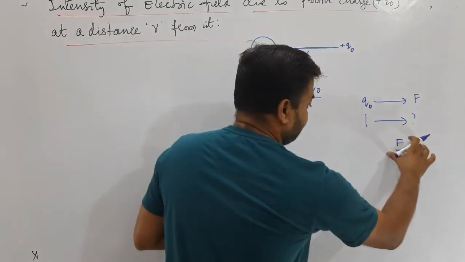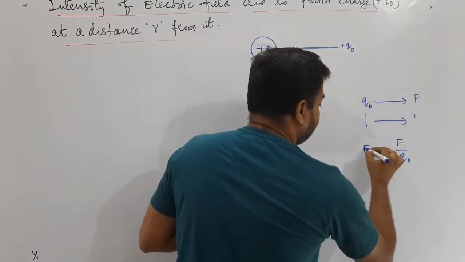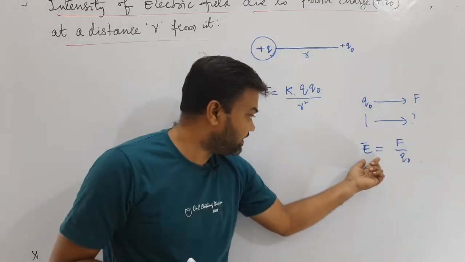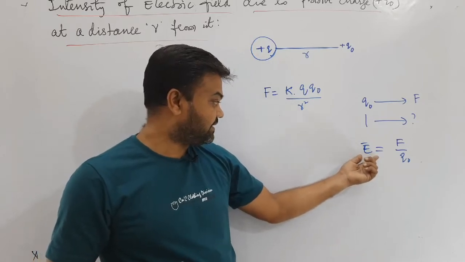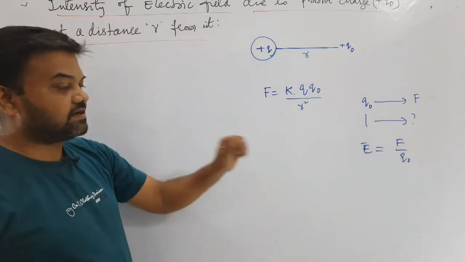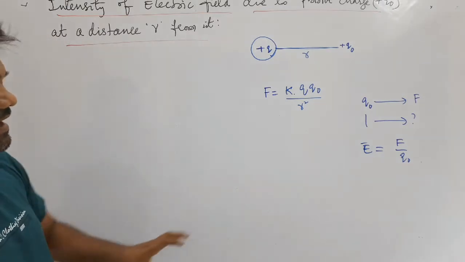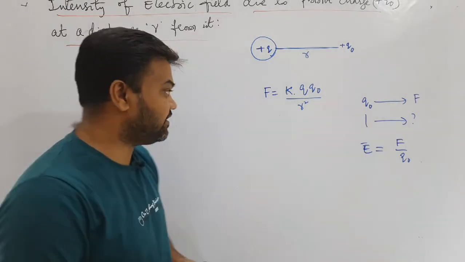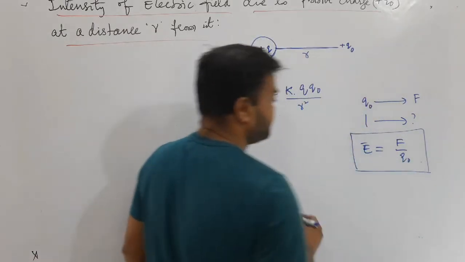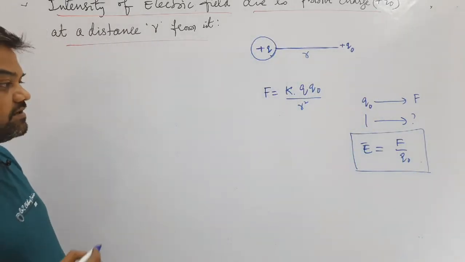And this we are calling the intensity of electric field or the strength of the electric field. The strength of the electric field, or the intensity of electric field, can be defined as the force acting per unit positive test charge placed at a point. Intensity of electric field means the force acting on unit positive test charge.